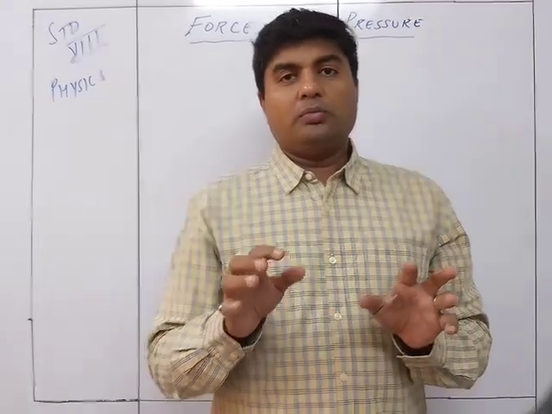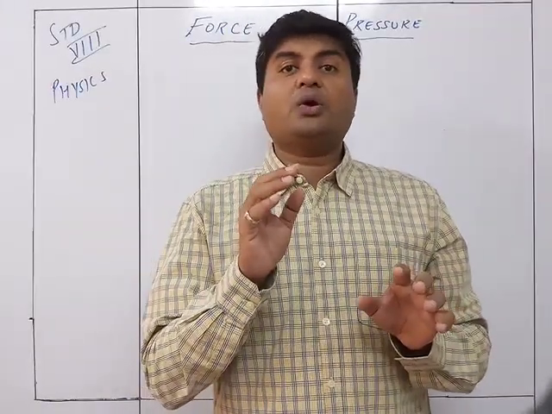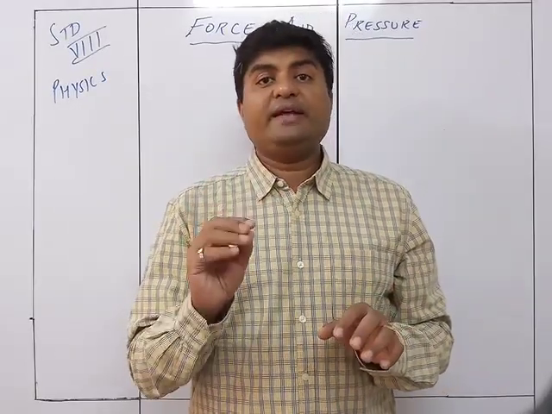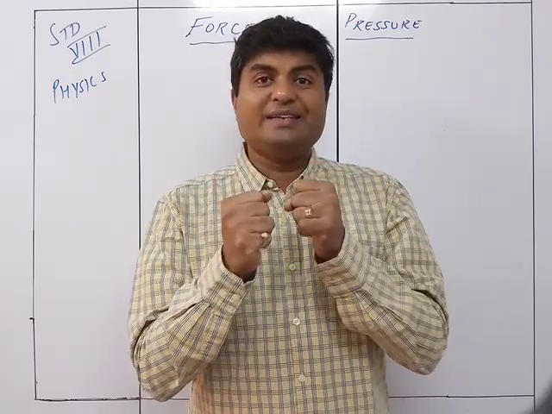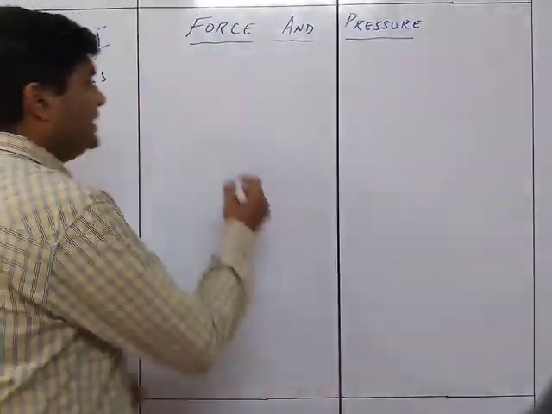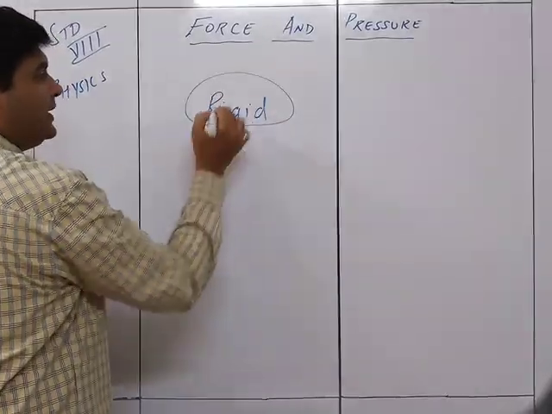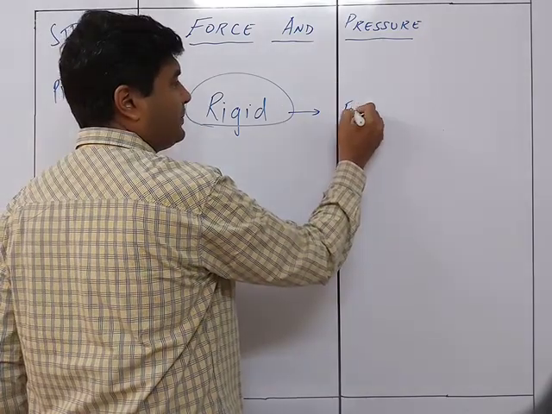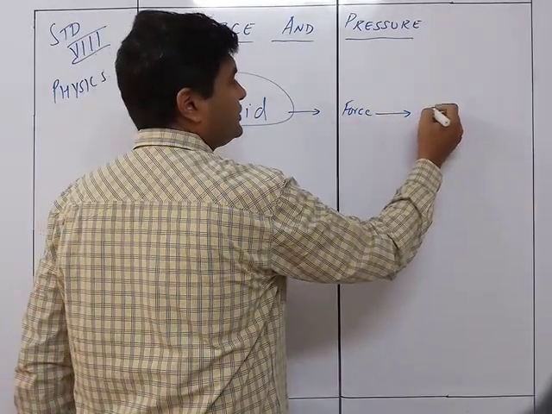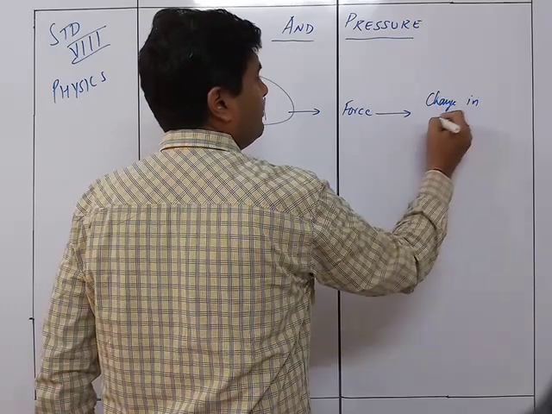Okay, so that's why those objects which are going to have a change in their motion are normally solid, that is, rigid. So we call them rigid bodies. So a rigid body will be the one on which, when the force is applied, it is going to give rise to a change in motion.